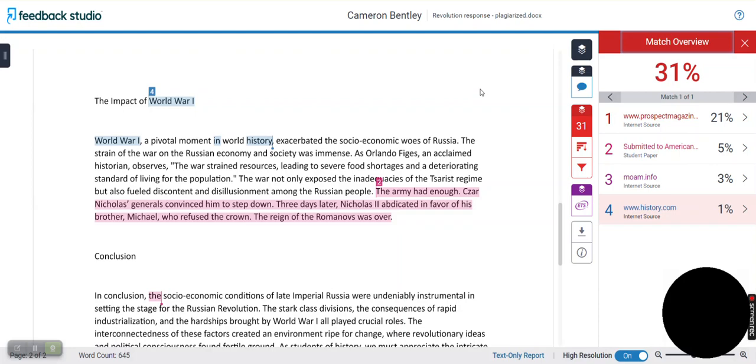If the paper is supposed to be your own experience with a certain topic, then your match should be way less than that, maybe none. And so it really depends on the parameters of the assignment and to what degree your instructor has indicated that sources should be used.